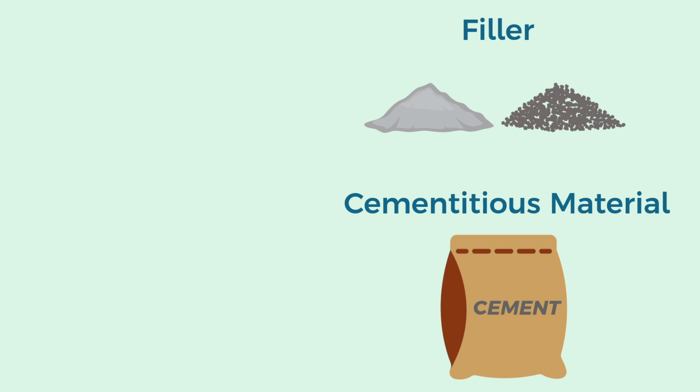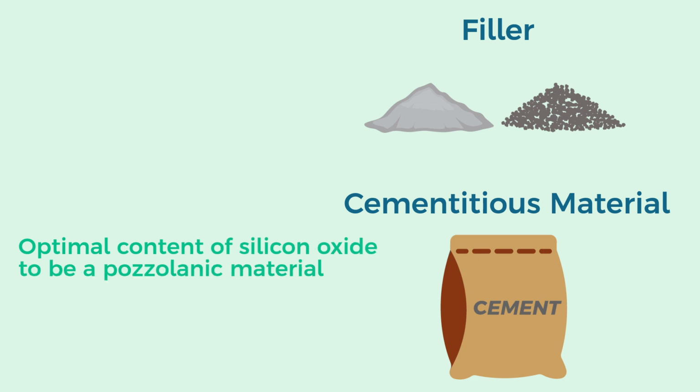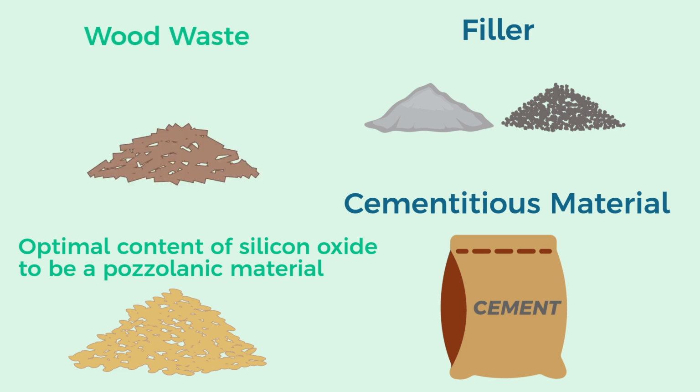In the case of biochar as a cementitious material, it must have an optimal content of silicon oxide to be a pozzolanic material. Good candidates for this use are, for example, rice husk and bagasse. When using biochar as a filler, there aren't any specific standards to comply with, so an example of this type of biochar would be from wood waste.